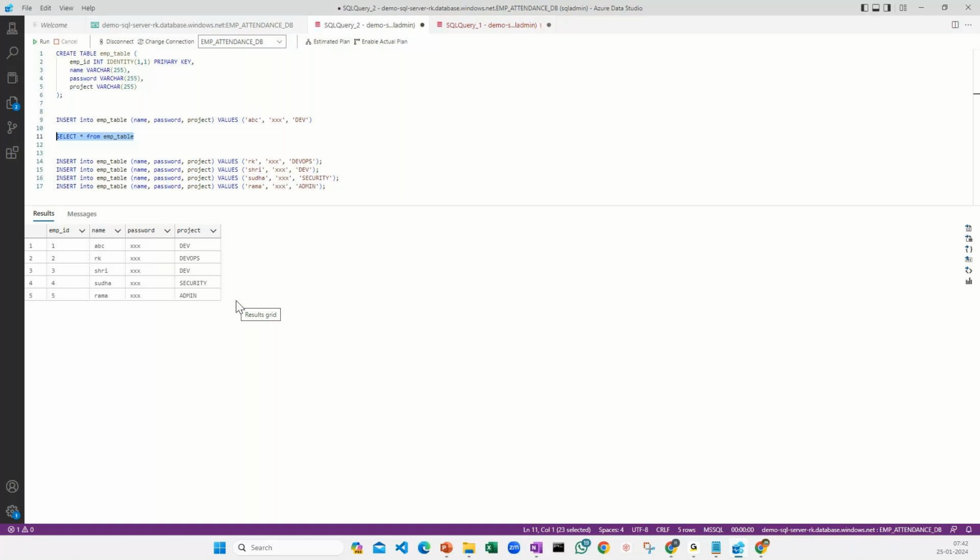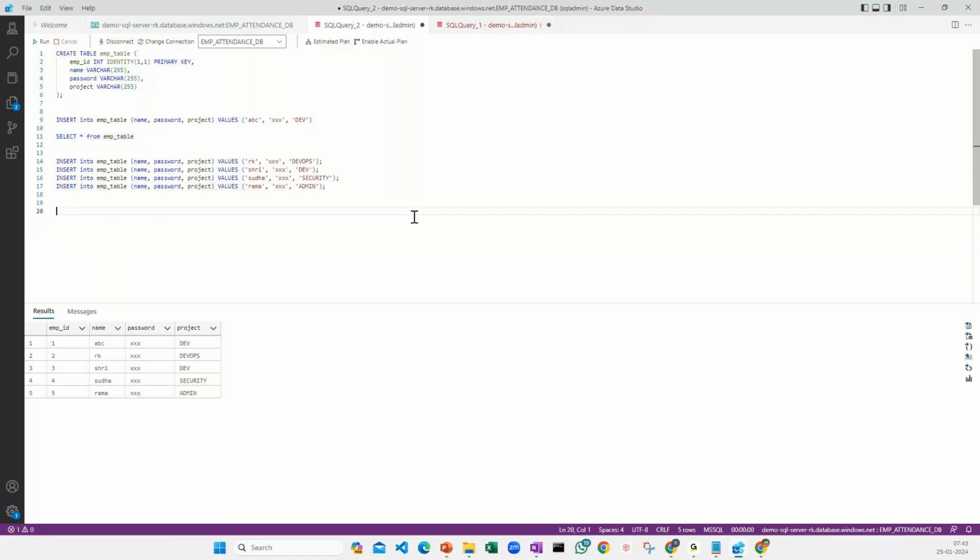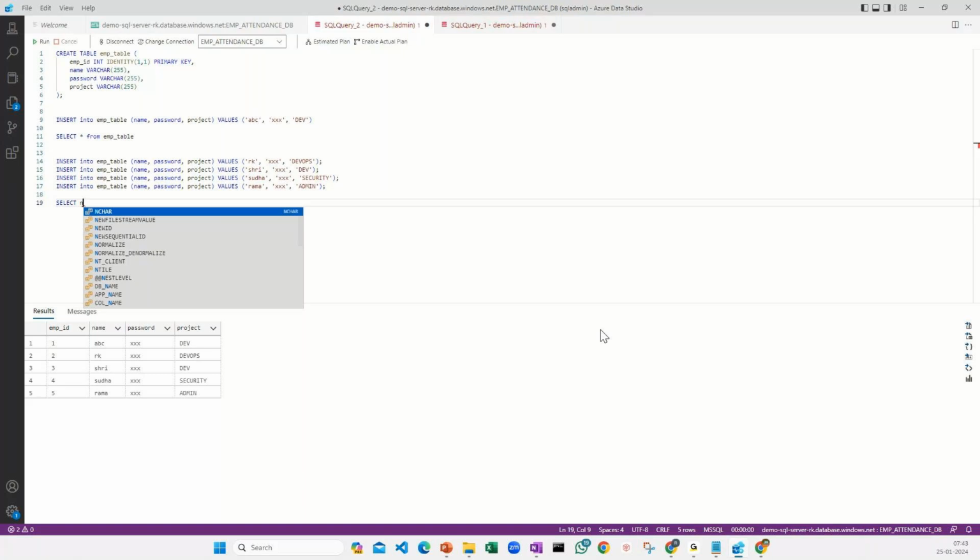Now this is how you can interact with your actual employee table, whatever you're going to create inside this one. Perfect. Now, as I mentioned, there are some queries we can also run. If I have already written these queries, I can go back and say, show me all the names where the project is exactly the same. So what we are going to do: select, I'm going to say select, and then name, comma, project, right? The ID should be the same.